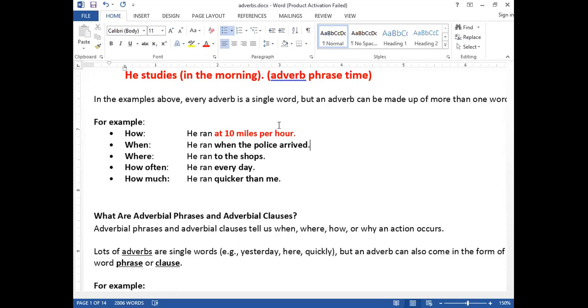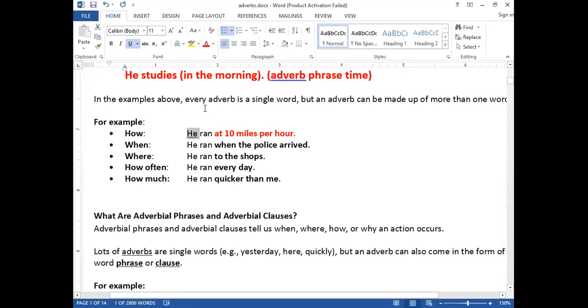Get it? Now, for example, when? He ran when? When the police arrived. But look here at one thing. In the above one, how many subjects are there? One, he. He is the only subject. And how many verbs do you have here? One verb.